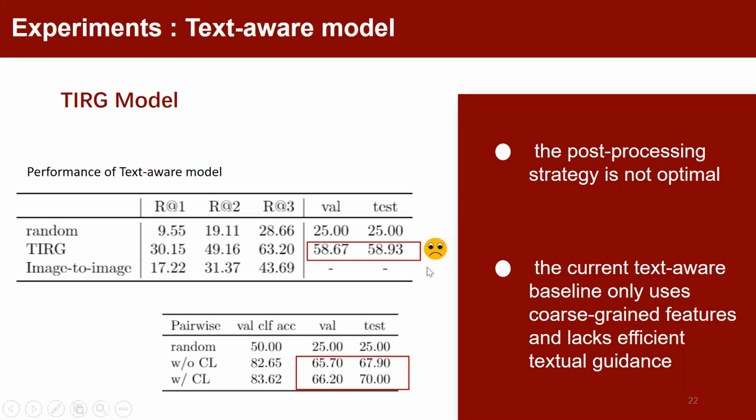Unexpectedly, the performance of TIRG model is less effective than image pairwise comparison model in the multi-choice ordering task. We analyze there are two main reasons. First, the post-processing strategy of text-aware model for ordering is not optimal. We need to split the given steps into several parts, which are noisy. Second, the current text-aware baseline only uses coarse-grained features and lacks efficient textual guidance.